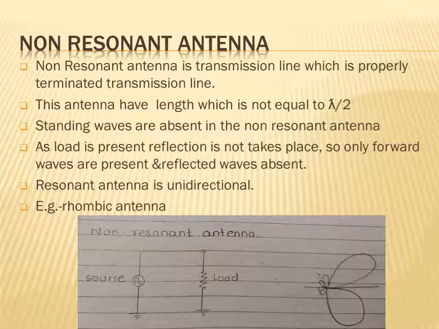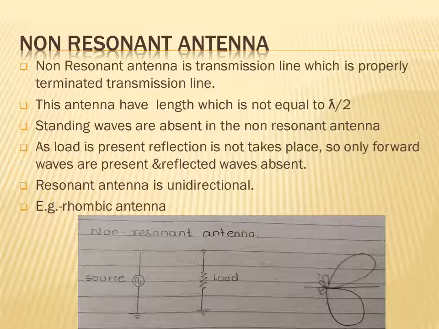What is the function of the transmitting antenna? It converts the electrical signal into an electromagnetic wave. And what is the function of the receiving antenna? It is exactly the reverse of the transmitting antenna. It converts electromagnetic radiation into an electrical signal. The antenna also performs impedance matching. What is impedance matching? Maximum power can be obtained if and only if the impedance of the source and the impedance of the load are matched properly. Then only does impedance matching take place.